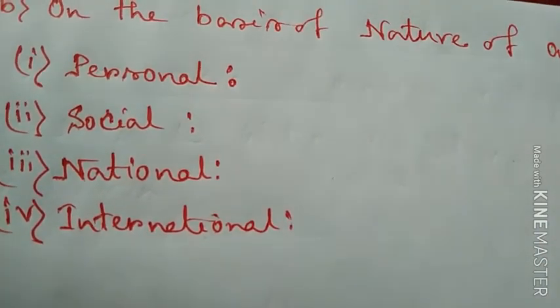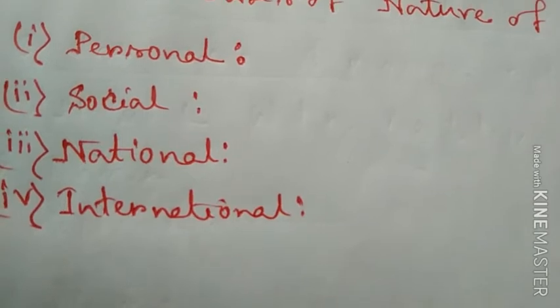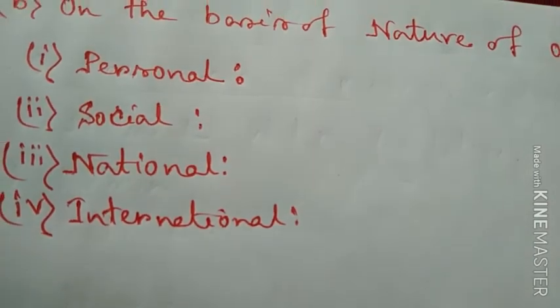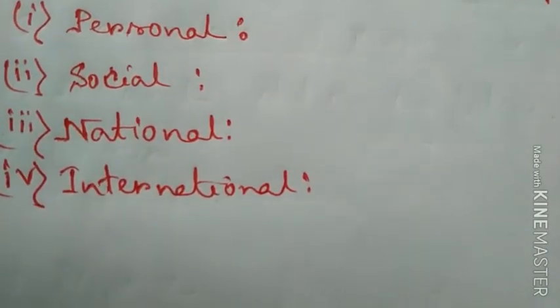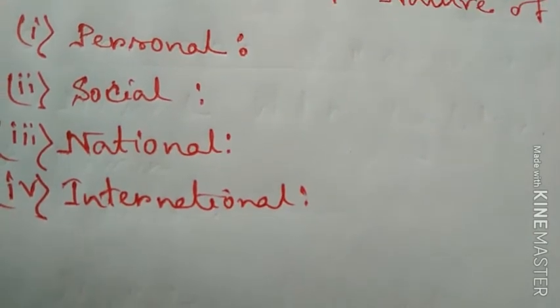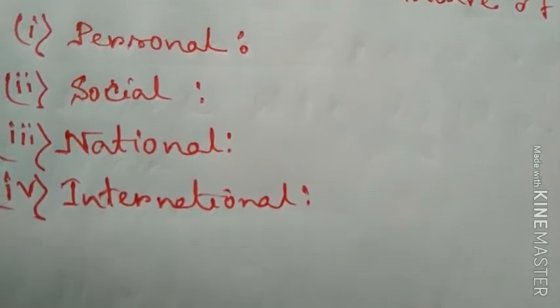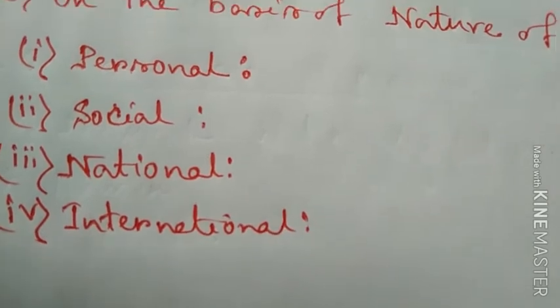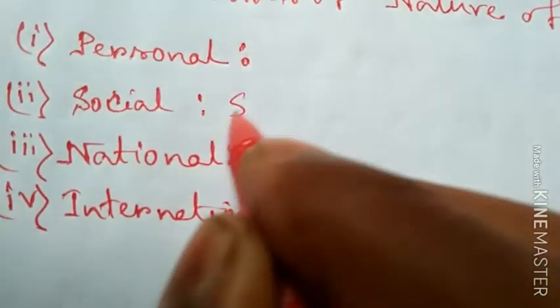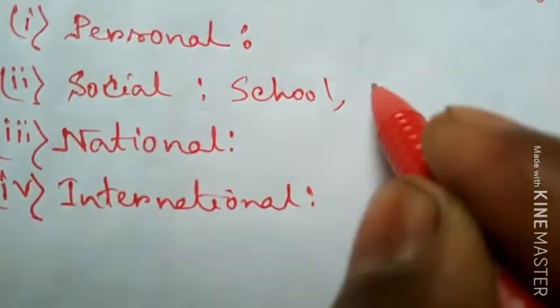Now what are the social resources? Social resources are those resources that are useful from the society's perspective, or they can be helpful or used for social welfare. Such kind of resource is considered a social resource. Examples are school, hospital.